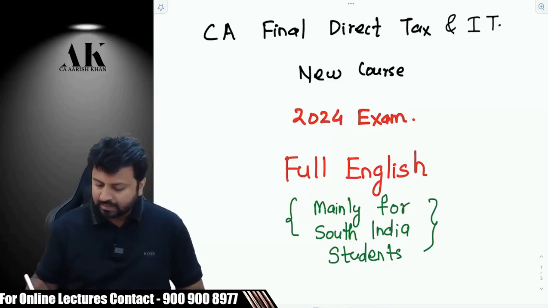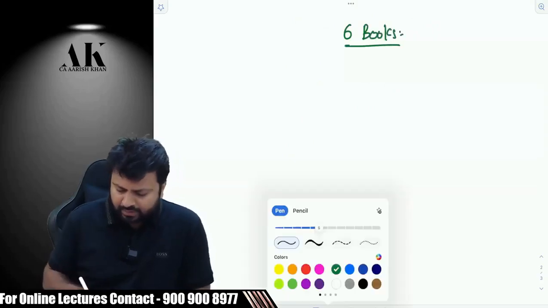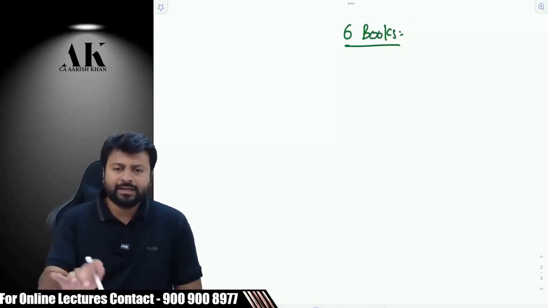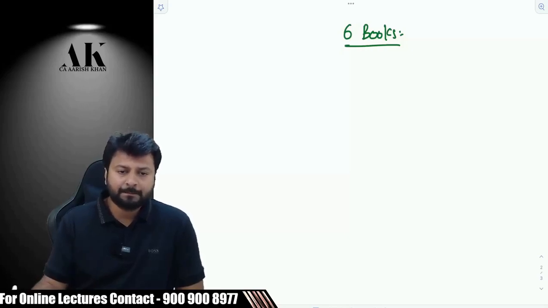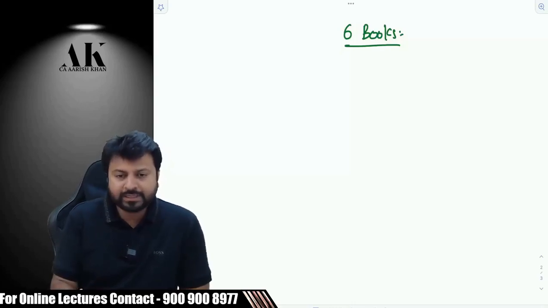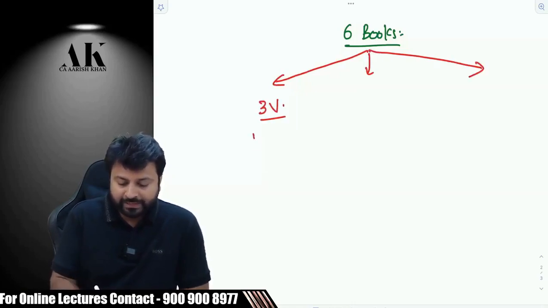Okay. So you guys will be getting 6 books. I have already couriered the books to you all. Maybe you will get them in the next 3-4 days. Till that time, I guess you guys have got the soft copy of the books, right? You have got the soft copy of 1 or 2 chapters, right? Okay. So the 6 books comprise of what? There are 3 types of books in this. There are 3 volumes of detailed books.